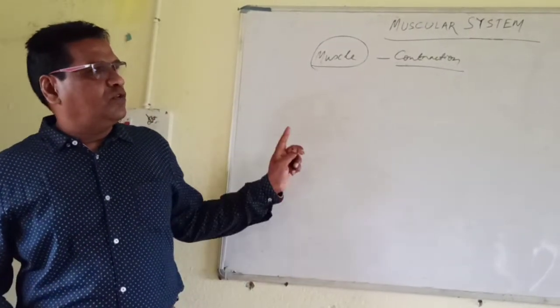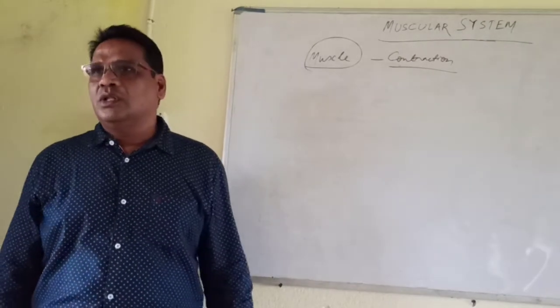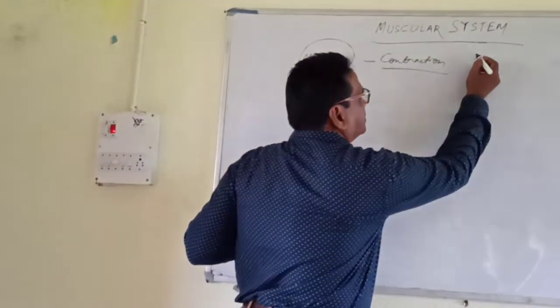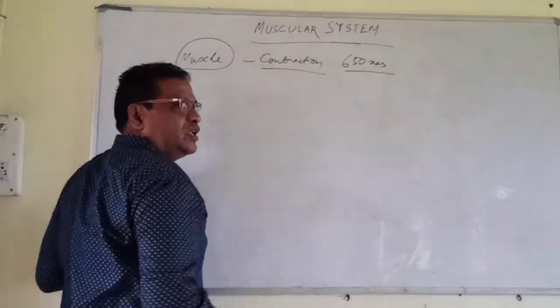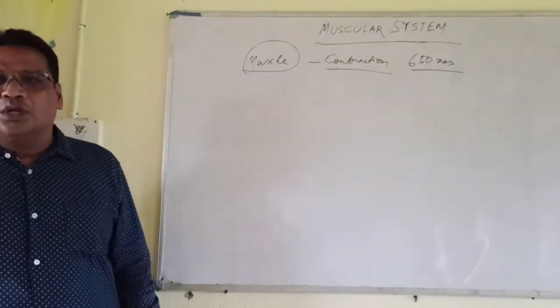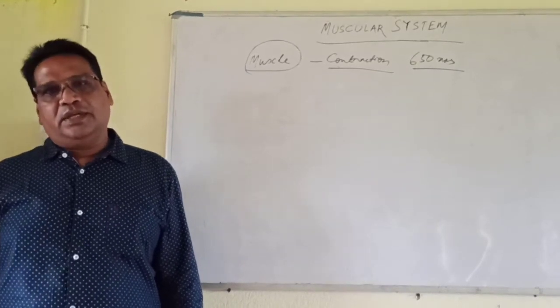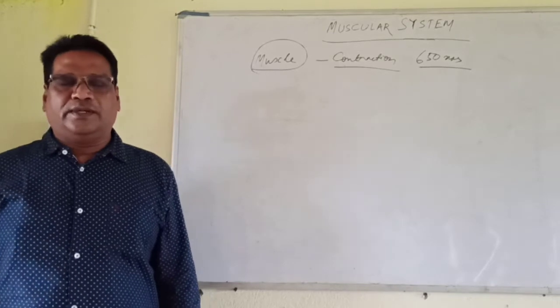I want to discuss this thoroughly, but before that you should know that there are approximately 650 muscles in the human body. That is 40% of anybody's body weight.